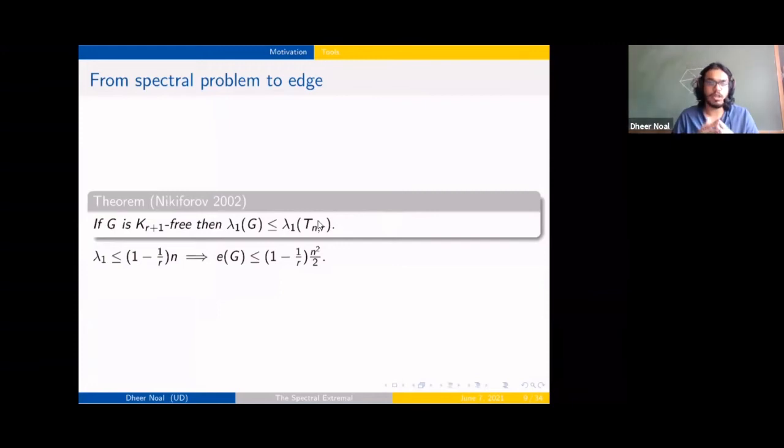And so if we have an upper bound on how large our spectral radius can be, we get an upper bound on how many edges we could possibly have in G, right? And this in fact implies Turán's theorem. You can in fact show that if you're not the Turán graph and you're forbidding the complete graph, then you must have fewer edges. Yeah. So this is stronger than Turán's theorem.